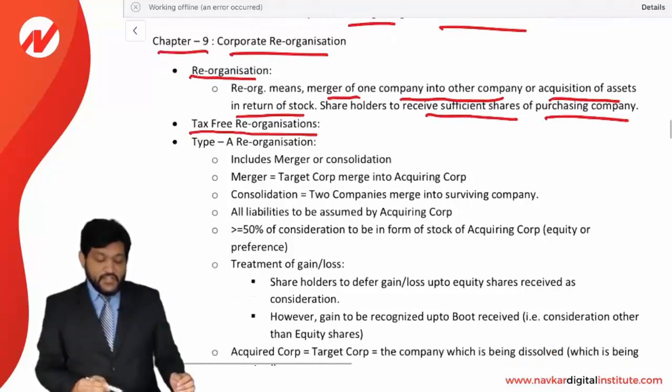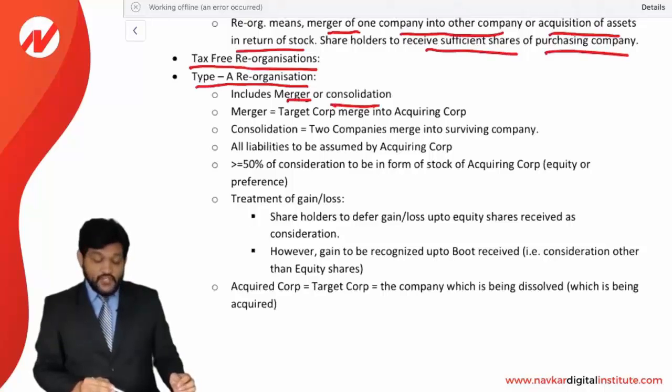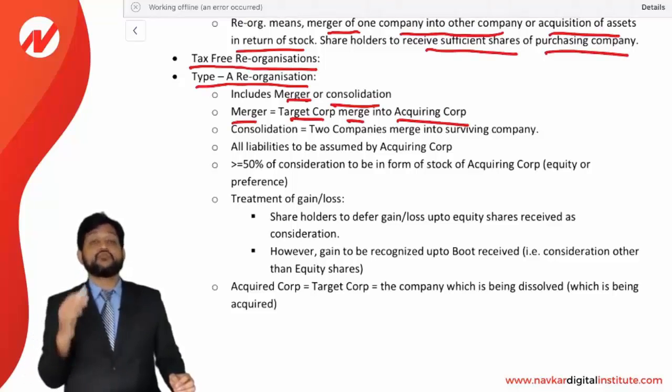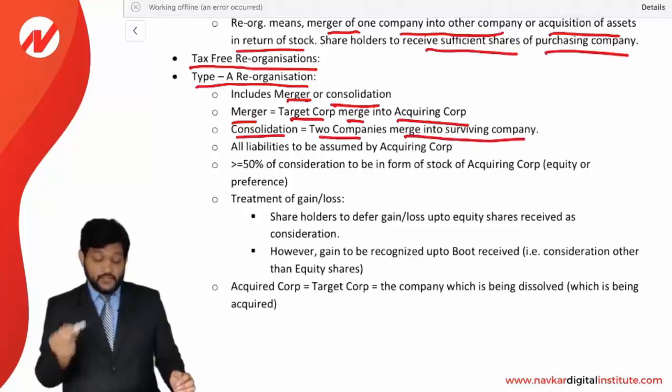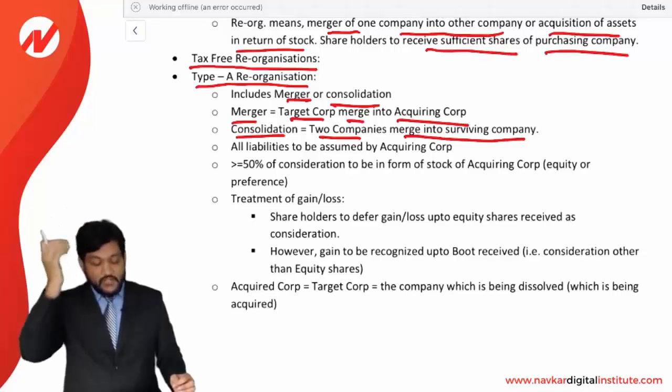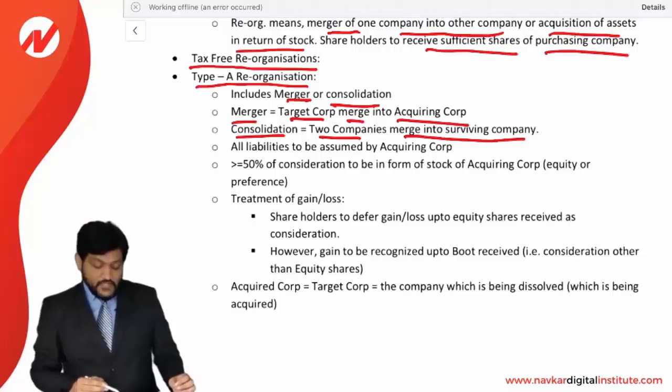Different tax-free reorganizations. In that, first is a type A reorganization. What is a type A reorganization? It includes mergers or consolidations. What is a merger? Merger means a target corporation merges into an acquiring corporation. Consolidation means two or more companies merge into a surviving company. Look at this: merger says a target corporation merging into an acquiring corporation, and consolidation says that two companies merge into a surviving corporation.